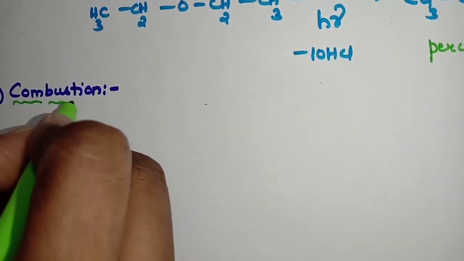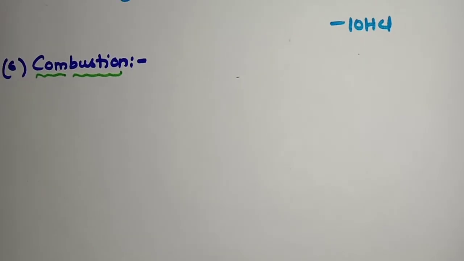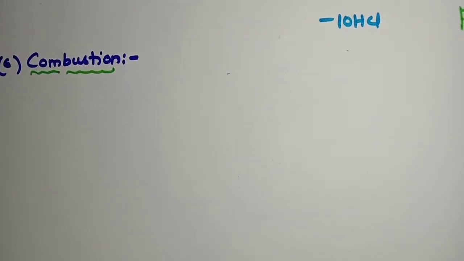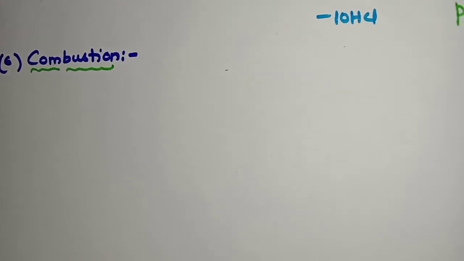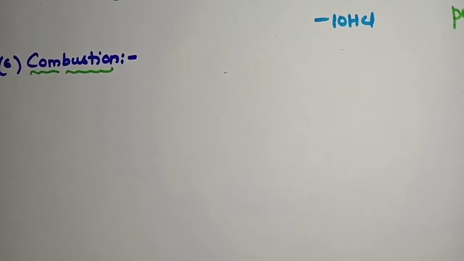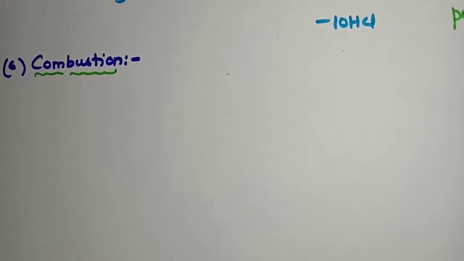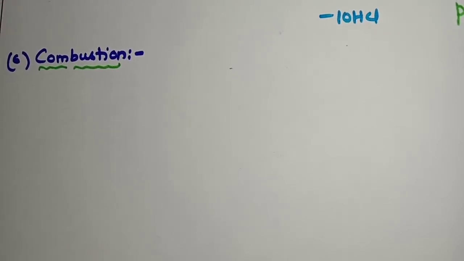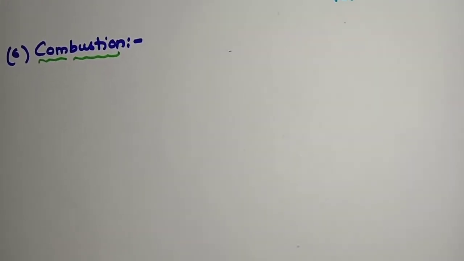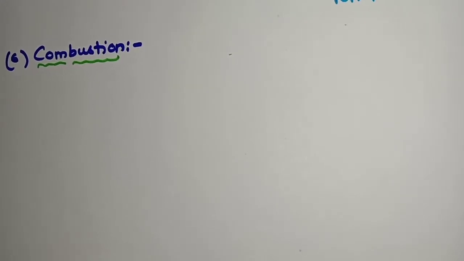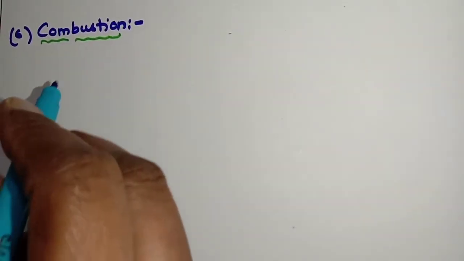Combustion. Ethers are volatile, students, hence they burn in air to form carbon dioxide and H2O. They burn in air, meaning they react with oxygen present in the atmosphere. Why is this happening? As they are highly volatile, meaning they easily evaporate.